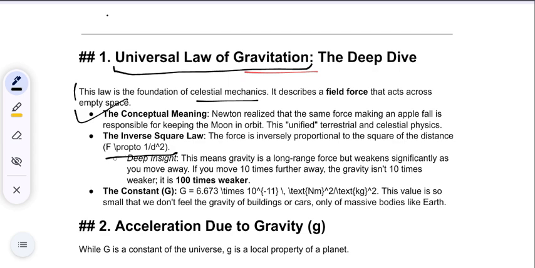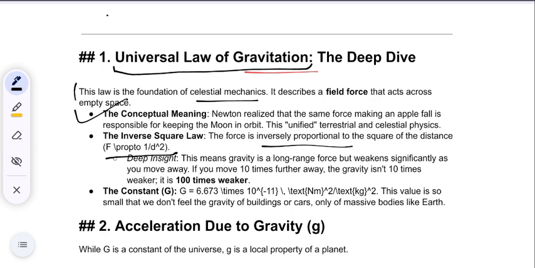The product of their masses is directly proportional and the square of the distance is inversely proportional.